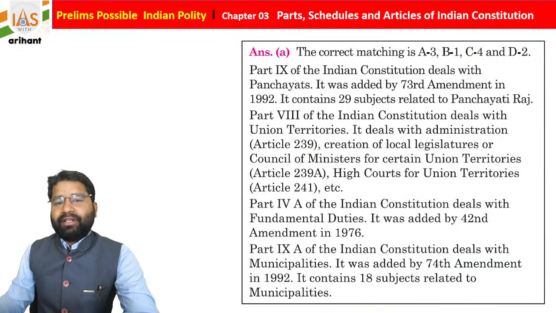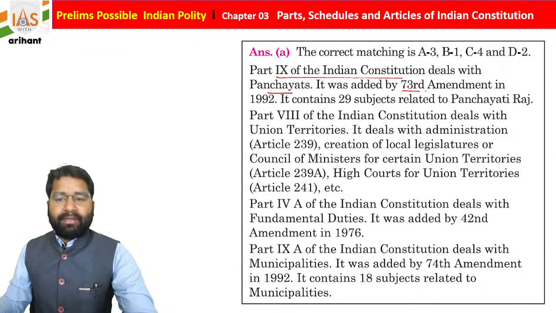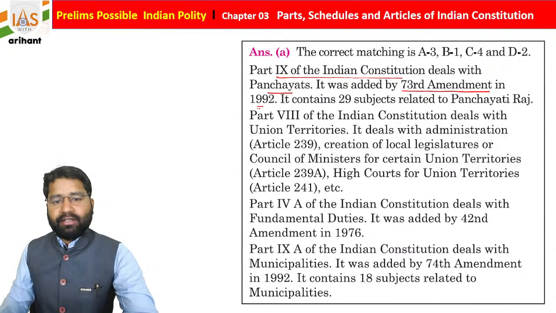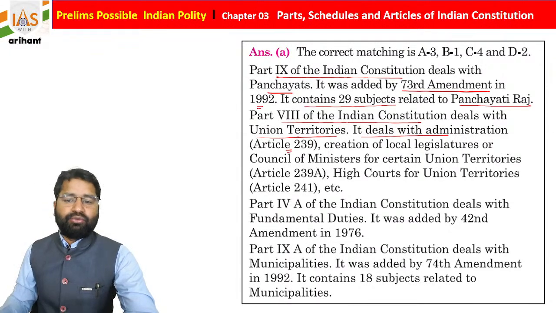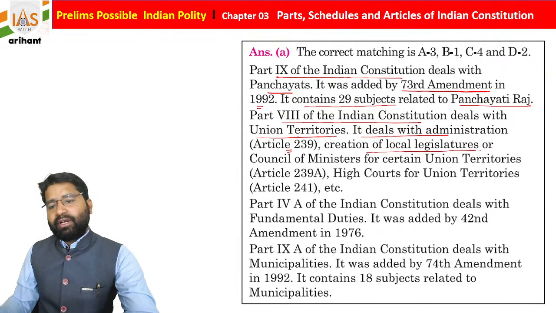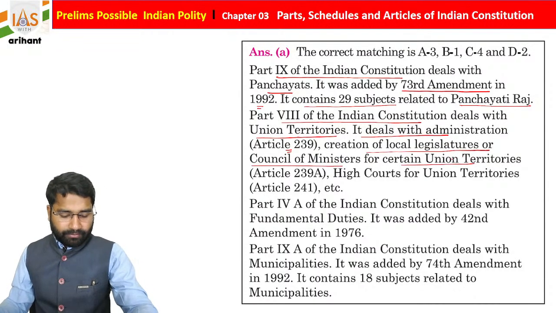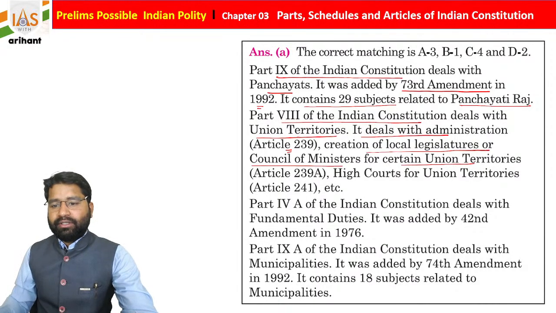Okay. So we already discussed part 9 of the Indian Constitution deals with the panchayat. It was added by the 73rd Constitutional Amendment Act 1992. It contained 29 subjects related to Panchayati Raj. Part 8 of the Indian Constitution deals with the union territory. It deals with the administration, article 239, creation of local legislature or council of ministers for certain union territory, article 239A, High Court for Union Territory, 241.